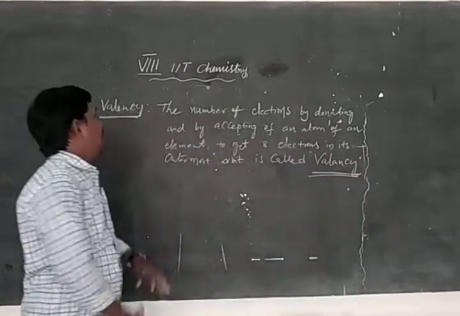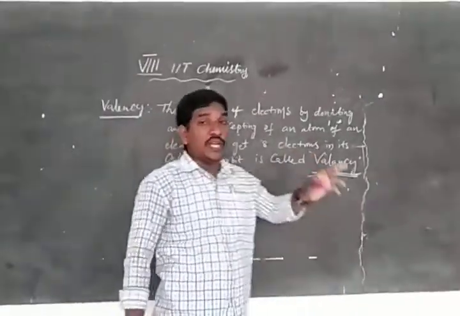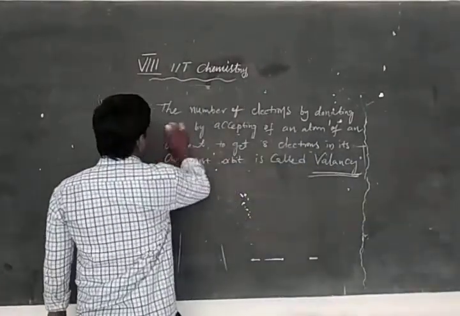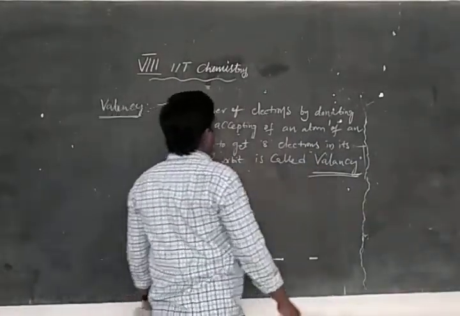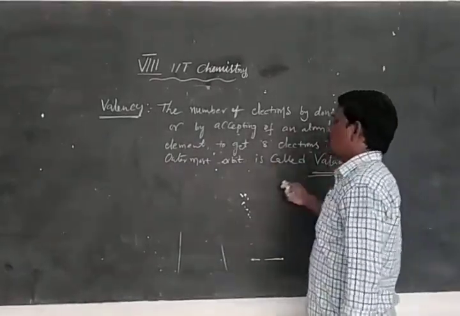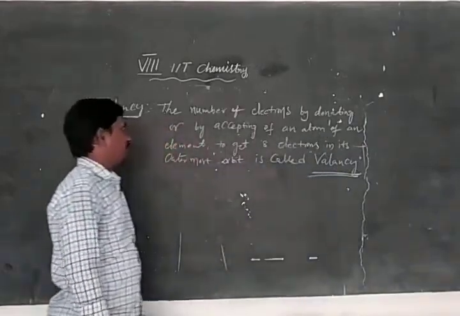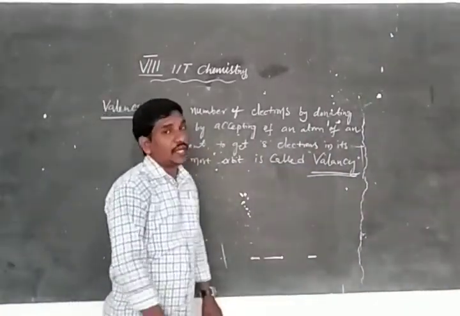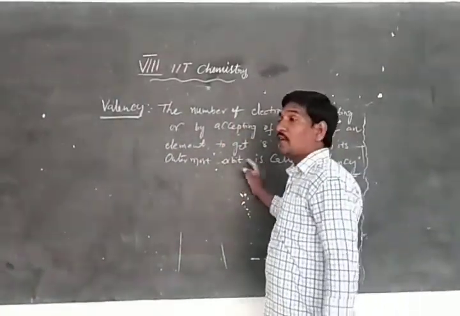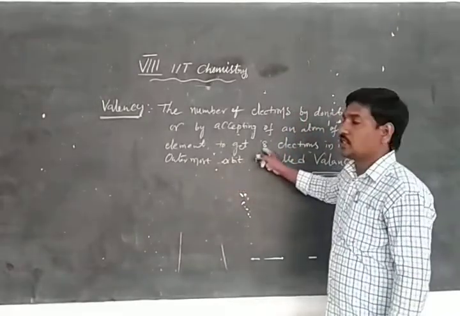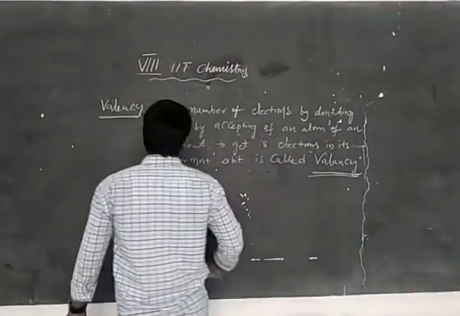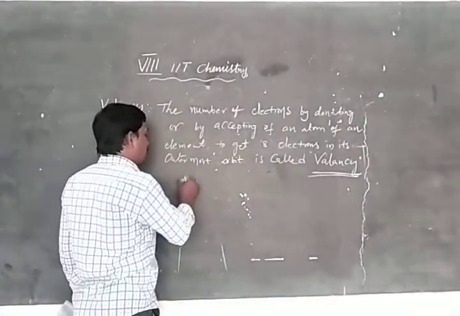The number of electrons by donating or accepting of an atom of an element to get 8 electrons in its outermost orbit is called valency. So what is called valency? The number of electrons by donating or by accepting of an atom of an element to get 8 electrons in outermost orbit is called valency. Okay, for example, the previous example, NaCl.